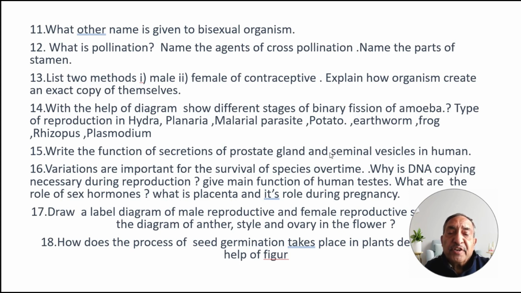With the help of diagram, show the different stages of the binary fission of amoeba. The type of reproduction in Hydra, Planaria, malaria parasite, potato, earthworm, frog, zygote, Rhizopus, and Plasmodium. Write the function of the secretion of prostate glands and seminal vesicle in human being.